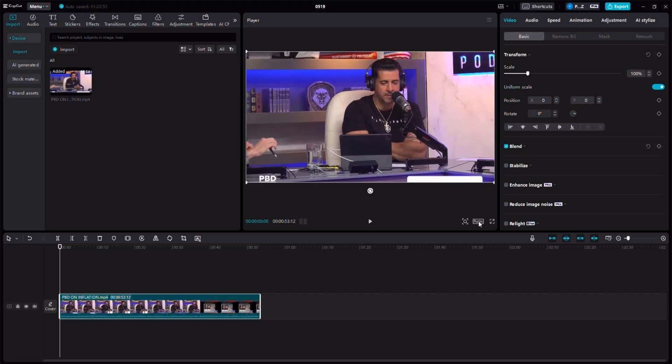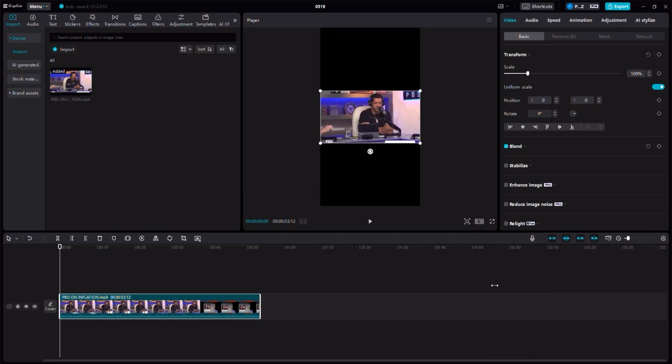Click right here on this ratio button. Click, and this will give you access to change this to 9 by 16, in which case you will notice automatically it's going to change to that.